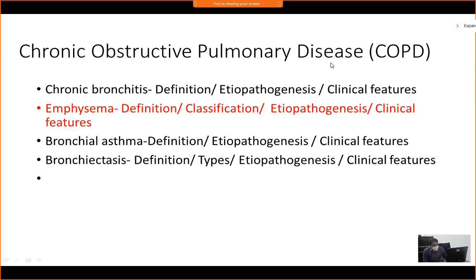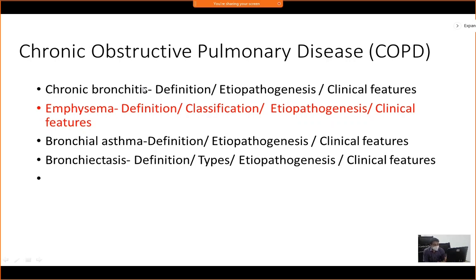This is the broad heading, and under this come 4 entities: chronic bronchitis, emphysema, bronchial asthma, and bronchiectasis. These are the 4 conditions which come under COPDs, and for every condition you have to know specific subheadings, that is, the definition of each of these diseases. There is a specific definition for each, which you please read from your Robbins, which I will not be telling you here in this revision class.